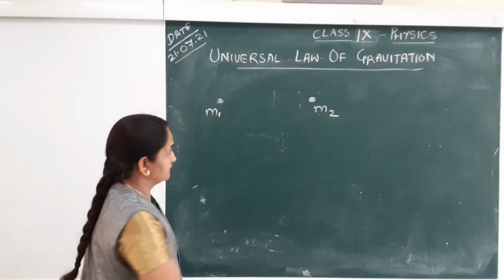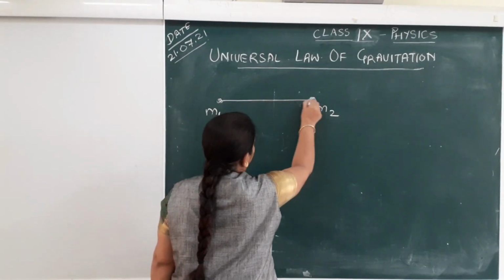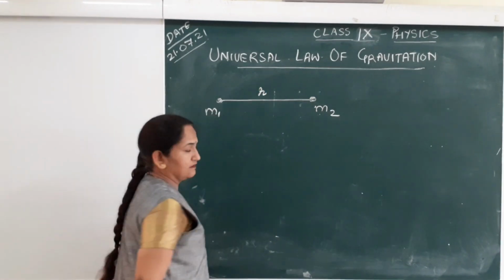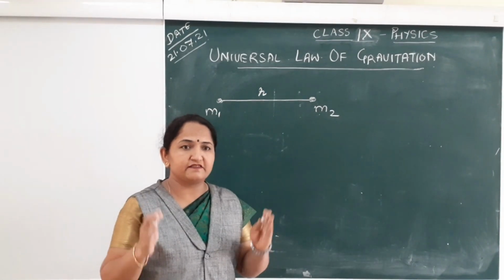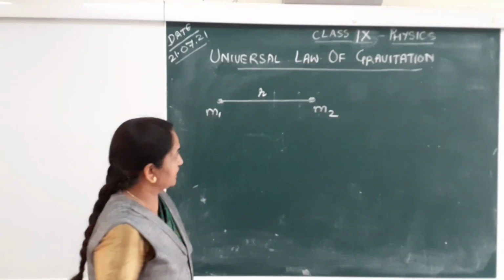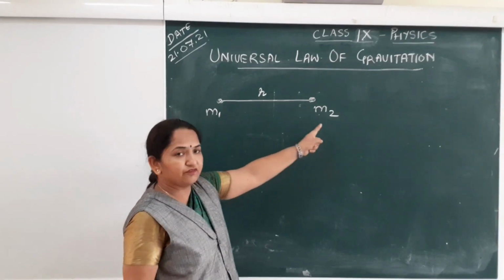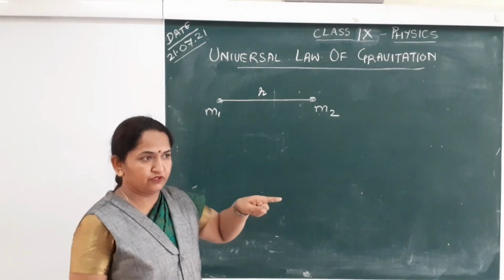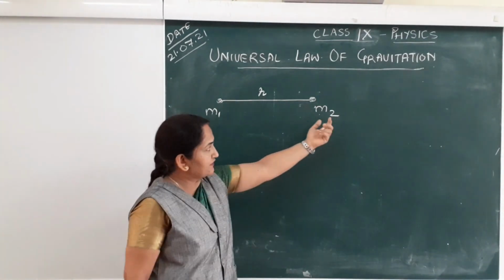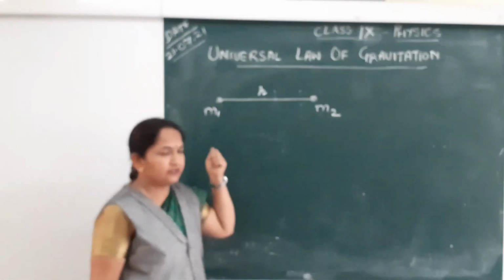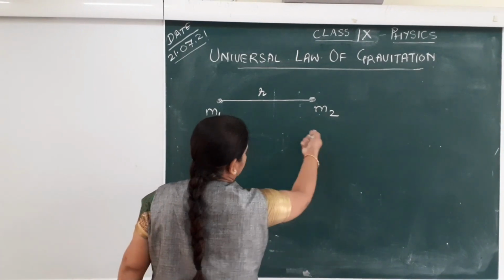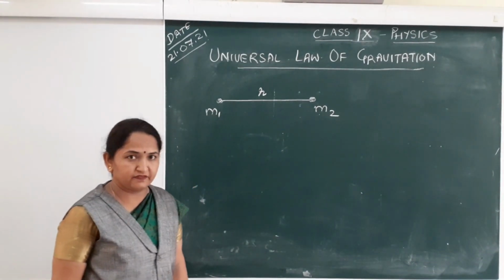These two masses are separated by a distance r. Small r is the distance between the two masses. Then there is a force of attraction between the two. Mass m1 is attracting m2 towards itself and m2 is attracting m1 towards itself.